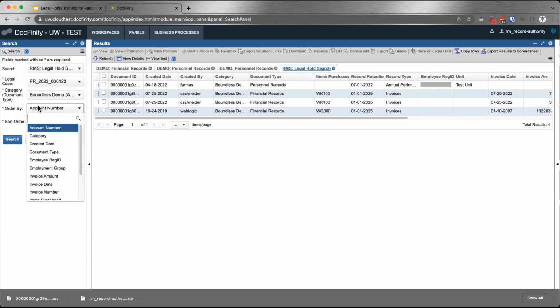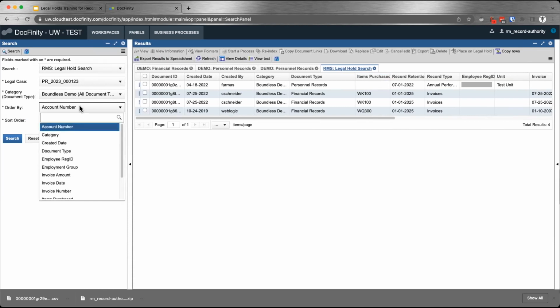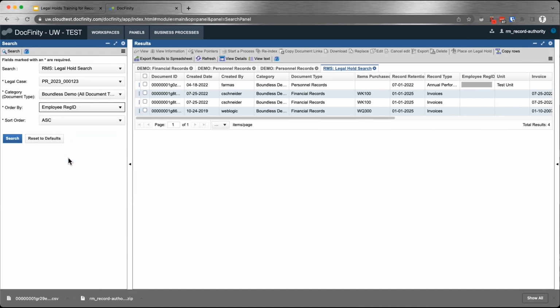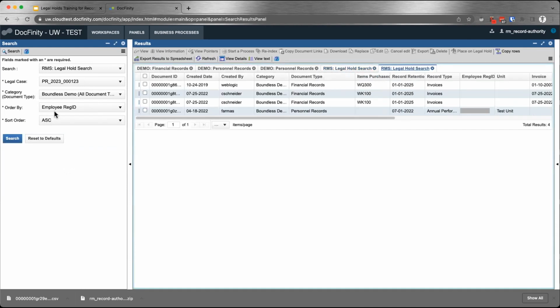To do that, there are these two extra drop downs that I skipped when I was showing you the search panel. For example, you could say, I want to sort by the employee reg ID, ascending or descending, and click on search, and that will apply that sorting on the results. In this case, there's only one, so that is sorted ascending. That may be useful if you're just trying to make sense of what's in here.